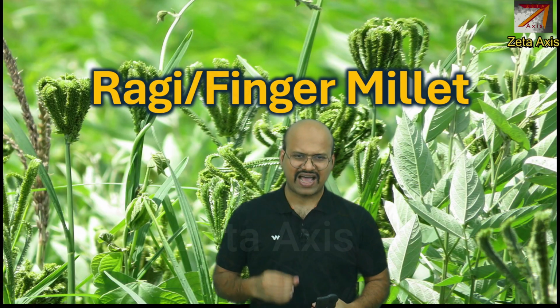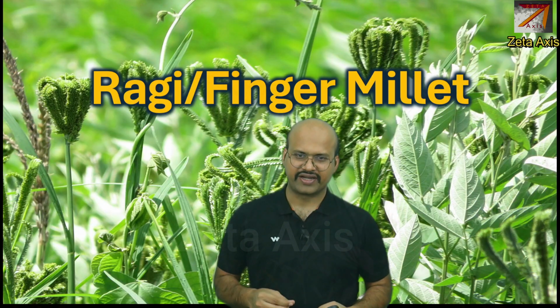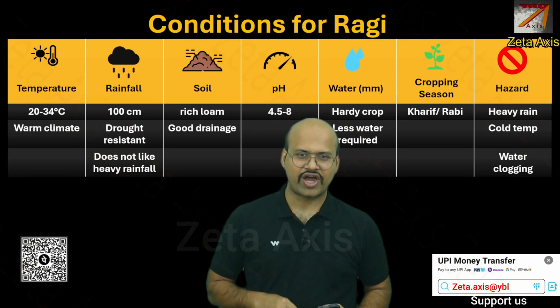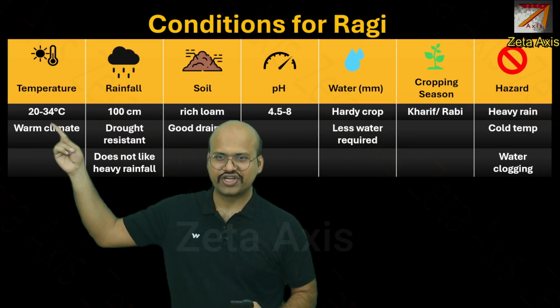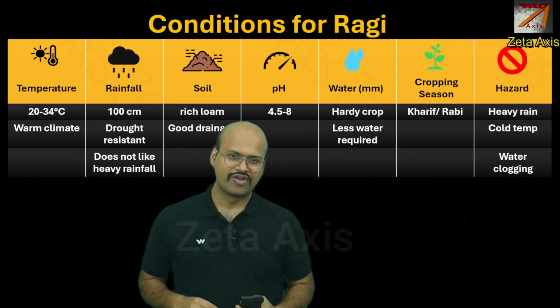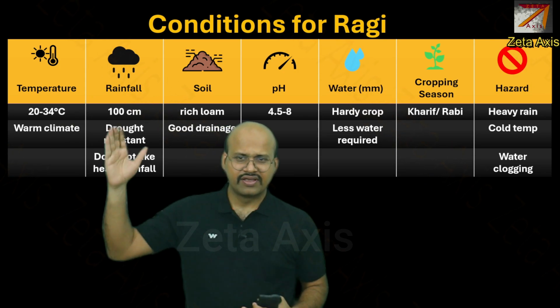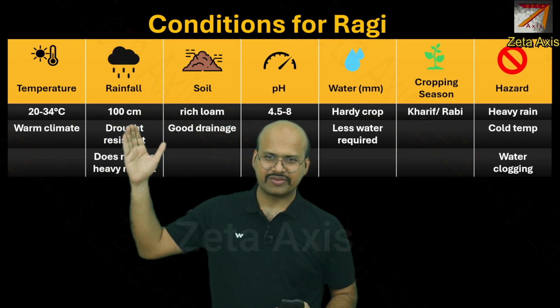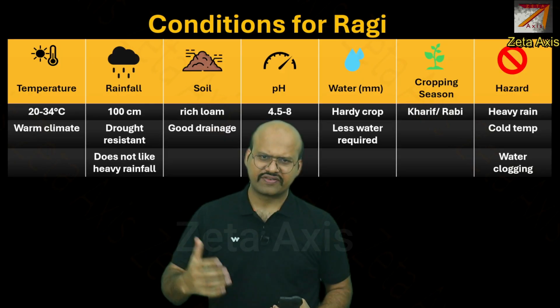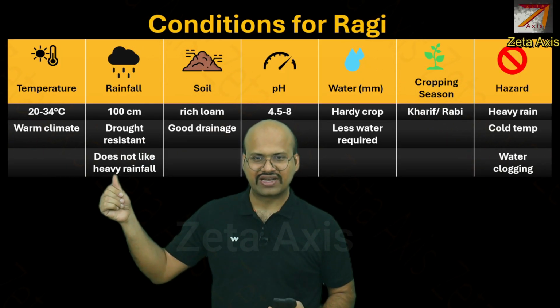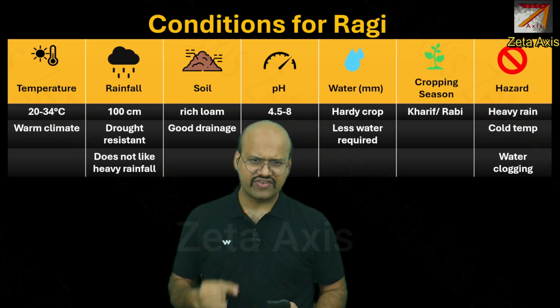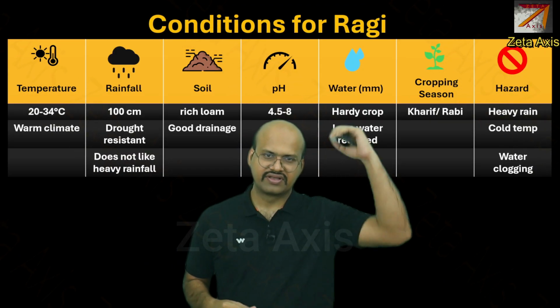Now let's see Ragi, which is also called finger millet, and the conditions required for the production of Ragi. It requires a warmer climate. A temperature of 20 to 34 degrees Celsius is optimum for production of Ragi. It requires rainfall of around 100 centimeters. Even lesser rainfall is sufficient for Ragi production. It is a drought resistant crop, but it does not like heavy rainfall. So if there is heavier rainfall, then it harms the Ragi crop.